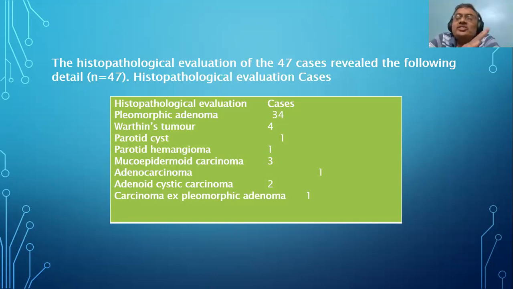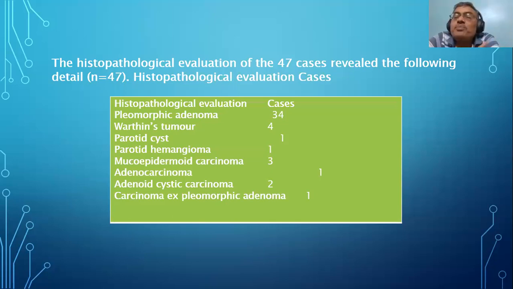Like in this case, this is probably done in some institute where general surgery and ENT operate. The chances are that some cases might not have been included. You cannot help it. That is what is known as bias, which is acceptable. Even if there is bias, there is definite evidence which suggests that 15% of cases you operate can be malignant. So if you see a parotid tumor, at least 15-20% chances are there that even though you suspect it to be benign, it can turn out to be malignant.